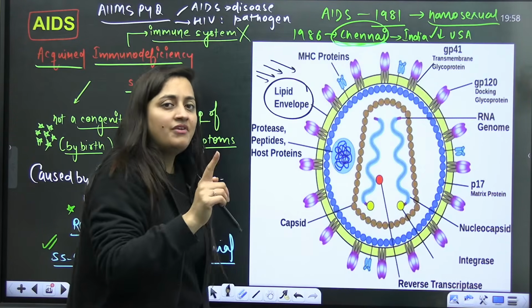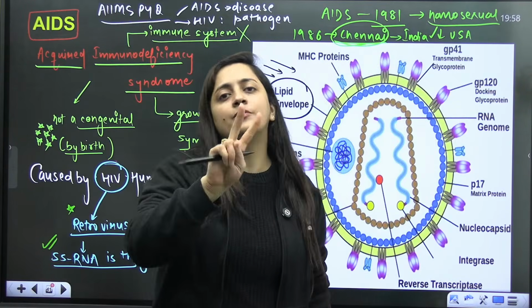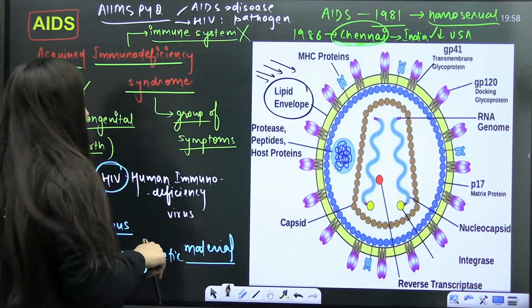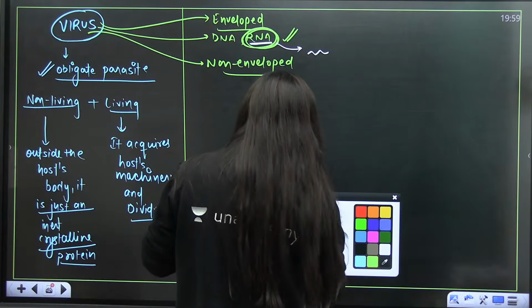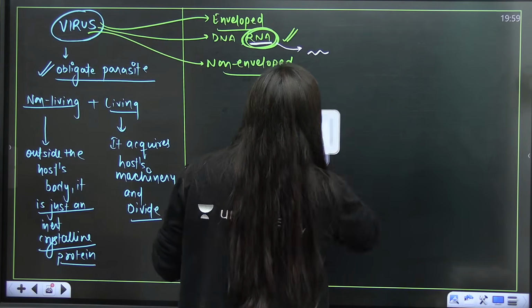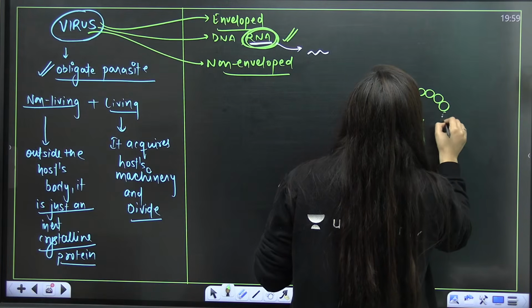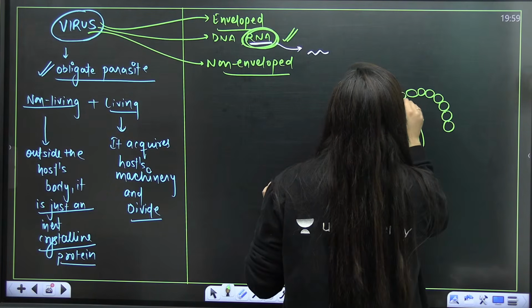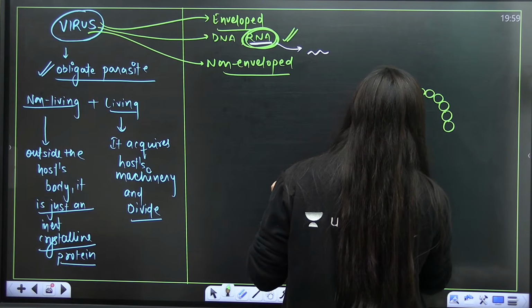Plus, if it is a virus, it is a nucleoprotein entity. It will have the nucleic acid plus the protein coat as well, right? Whenever we talk about a virus, it will contain the nucleic acid, plus it will also contain the protein coat. Here, when I'm talking about the RNA virus, the genetic material is RNA.